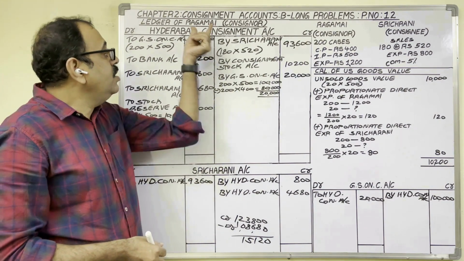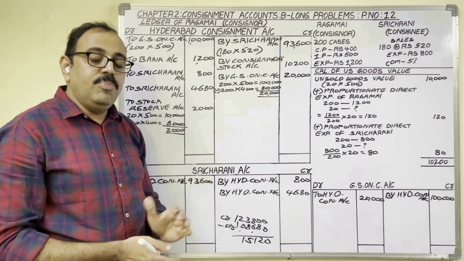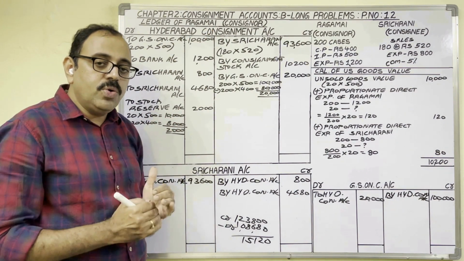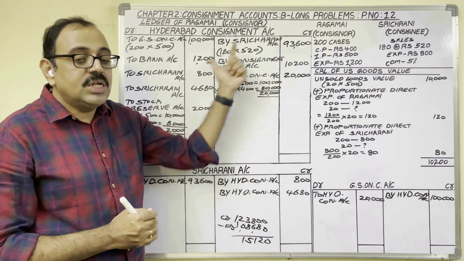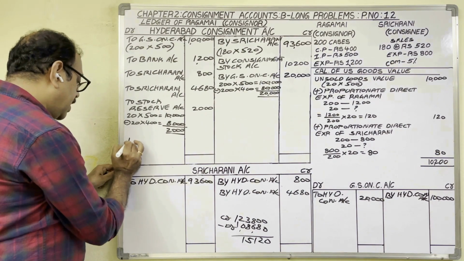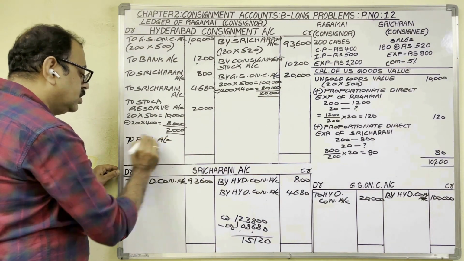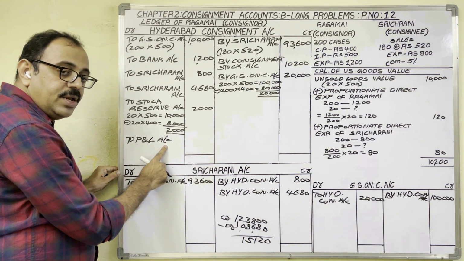Means when Ragamayi is preparing final accounts, in profit and loss account, she is going to consider consignment business related profit. So debit side, we should write to profit and loss account. Why on debit side?